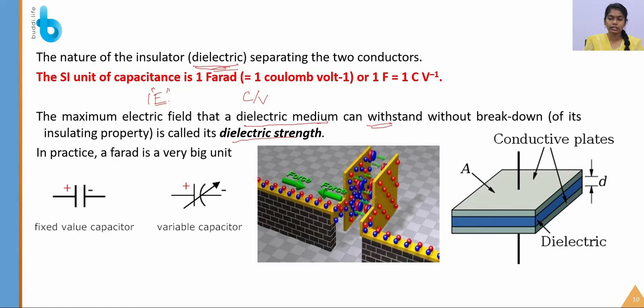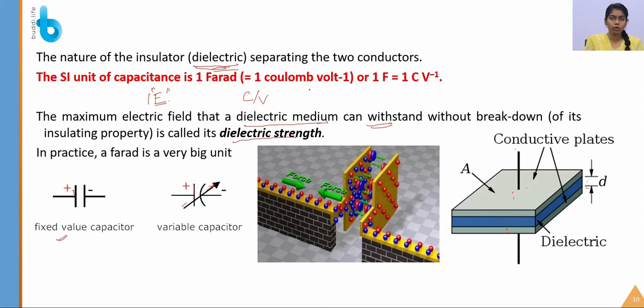This picture represents the movement of charges from one plate to another. This is the symbol for the fixed value capacitor and this is for the variable capacitor. For the variable one we have included the arrow here. This picture represents the capacitor in 3D form. These are the two conductive plates, and between them the dielectric is placed at a distance d. The area of the plates is A, and the distance between them is d.